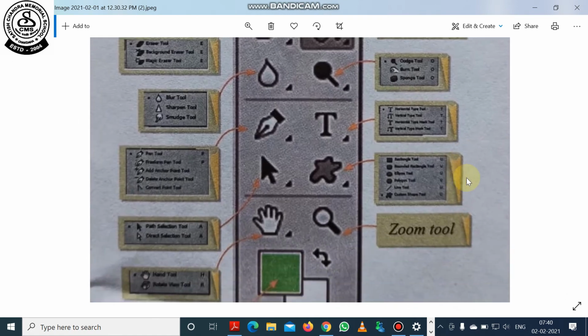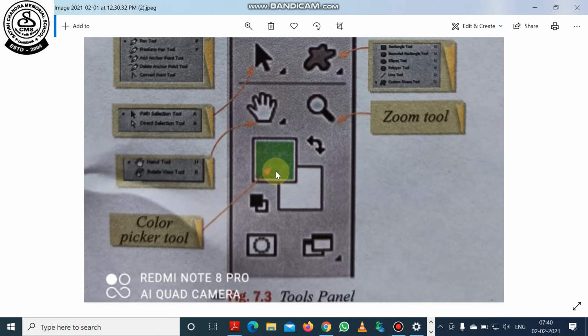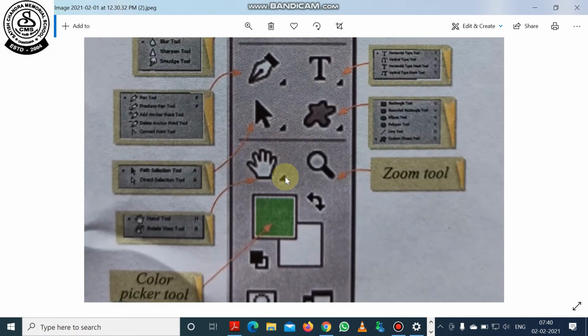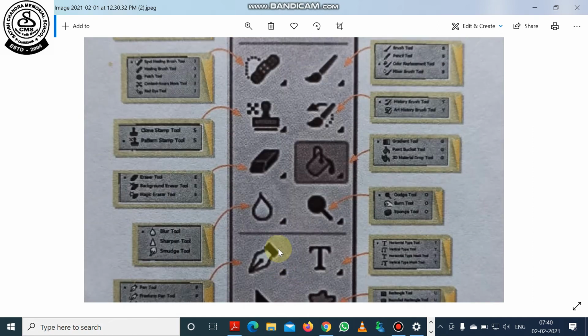I can show you the pictures of many tools. Zoom tool is there. You can see here color picker tool is there, which is a very important tool. Okay, you can see hand tool is there. You can see selection tool is there. You can see pen tool is there. You can see blur tool, sharpen tool, and smudge tool is there. You can see that eraser tool is there.